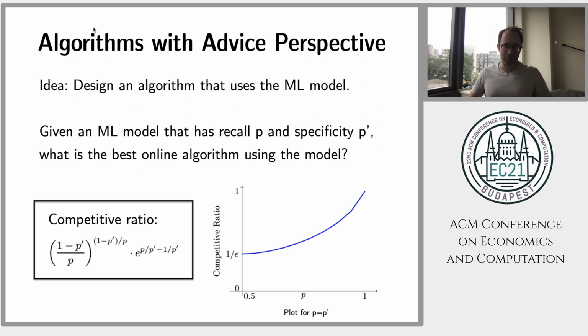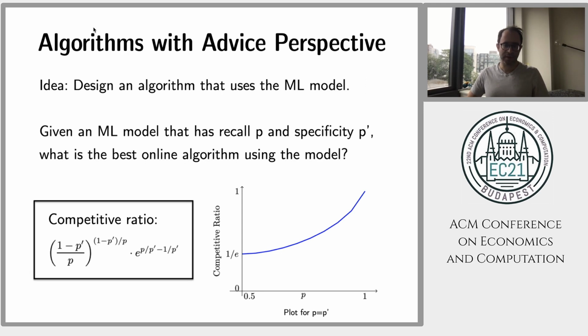P is a probability. Let's imagine this plot on the right, and let's imagine P is equal to P prime. So P is the probability that you get the correct advice, meaning hire when you should hire and no hire when you should not hire. And 1 minus P is the probability you get the wrong advice.